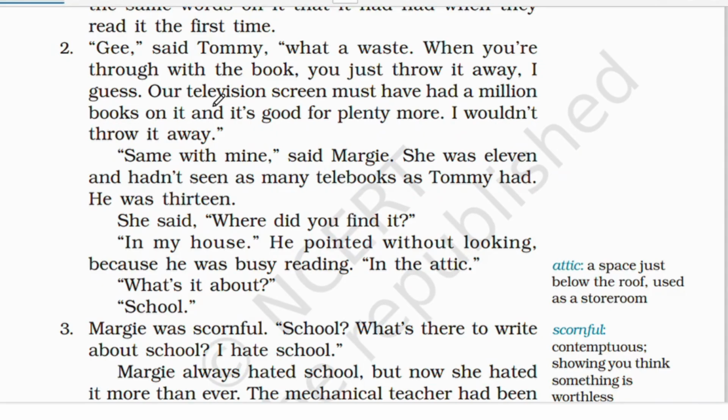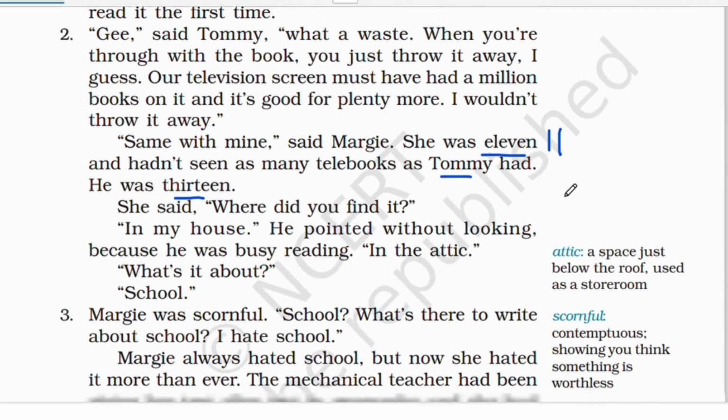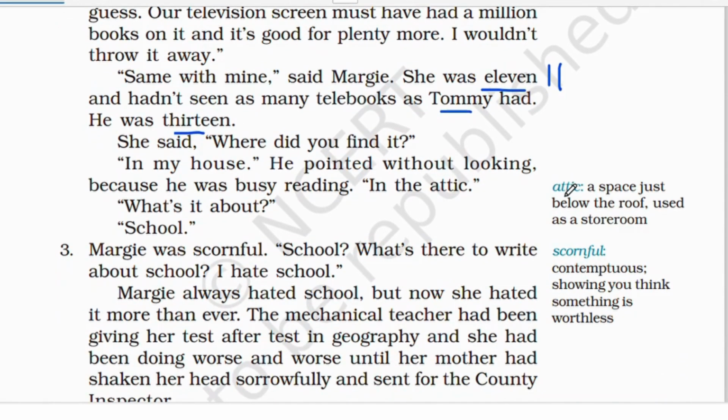"Same with mine," said Margie. So Margie is agreeing with whatever Tommy is telling. She was 11, and hadn't seen as many telebooks as Tommy had. He was 13. So Tommy's age is 13 and Margie's age is 11. She's obviously younger, and hasn't seen as many telebooks as Tommy has read, because he's a little older and has read more books.